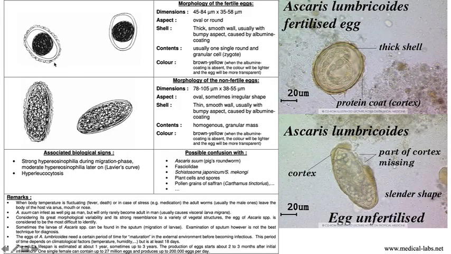Okay, so here as you can see, here is the fertilized egg and unfertilized eggs. So for example, this is the fertilized eggs. How can we identify the fertilized eggs? We can see the worm inside the eggs. As example, here is the thick shell, and here is the protein coat. This is the protein coat, okay, and this is the embryo. So for the unfertilized, what we will see is only the cortex. This is the cortex, and these are the granules, and we can see the slender shape of the eggs. Okay, so there is no embryo here, there is no worm.